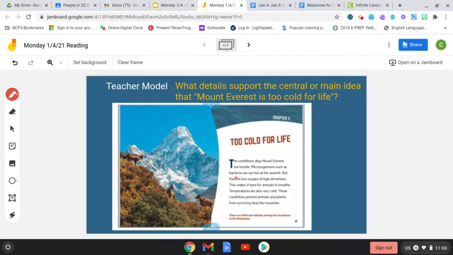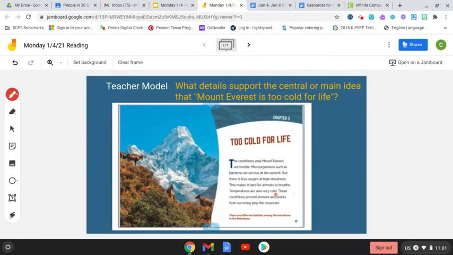Microorganisms such as bacteria can survive at the summit. The summit is the very top of the mountain, okay? Now remember, bacteria are things that are too small for you to see. But there is less oxygen at high elevations. Okay, so that's interesting for me to know. Now, less oxygen doesn't really show me about why it's too cold, so I'm going to keep going. This makes it hard for animals to breathe.